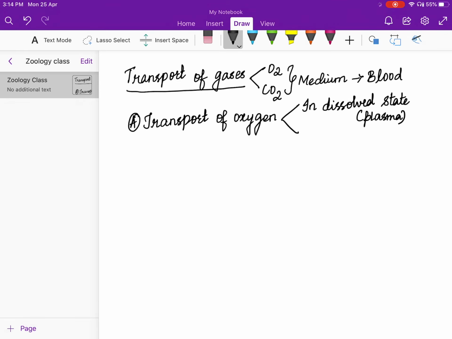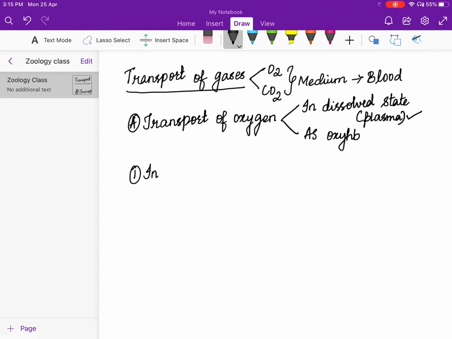Basically, you're going to understand the transportation of oxygen in a dissolved state through this plasma itself. Another one is transportation of oxygen as oxyhemoglobin. You can rather call it HbO2. Now, one by one, we'll deal with how much percentage and how it is going to be transported. So first comes the dissolved state.